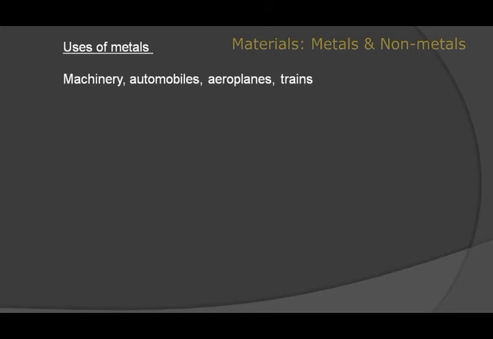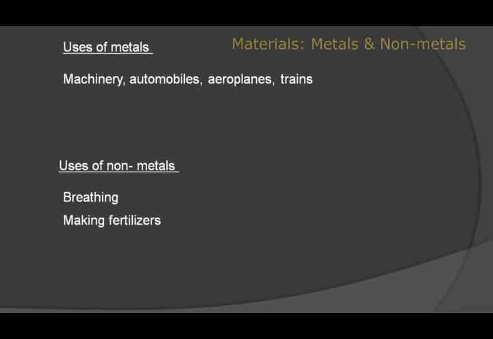Now we will see the uses of non-metals. The most important use of non-metal in our day-to-day life is oxygen. While breathing we take in oxygen, which is a non-metal that plays a very important role in all life forms. Non-metals are used in making fertilizers. Nitrogen is one of the most important nutrients required by plants for preparing protein. So for making fertilizers, nitrogen, a non-metal, is very much used. Apart from this, many other non-metals are used in making fertilizers.